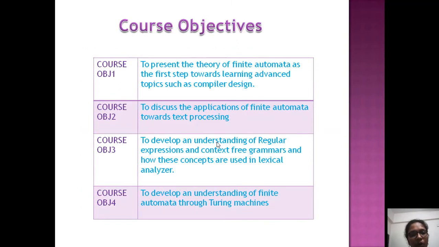And coming to course objectives. What is the aim of this subject and what are we going to learn from this subject? As we have discussed, we have different applications like compiler design and mathematical theorems, so we can design them using this automata theory. And we have different versions of automata like finite automata, push down automata, Turing machine. All those things you're going to learn here. So why are we learning all these things? Only finite automata is not sufficient for them, right?